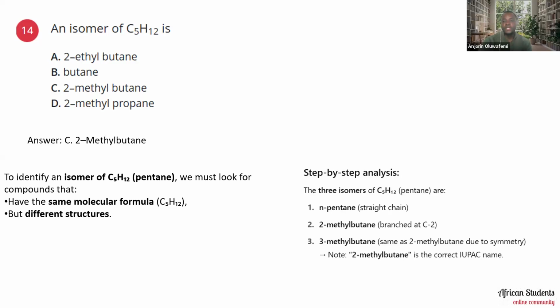So when you look at it, the isomers for pentane are n-pentane, which is straight chain, 2-methylbutane, branched at C2, that is at carbon 2, and then 3-methylbutane. 3-methylbutane is the same as 2-methylbutane due to symmetry. No, 2-methylbutane is the correct IUPAC name. So 2-methylbutane is the isomer of C5H12, which is pentane.